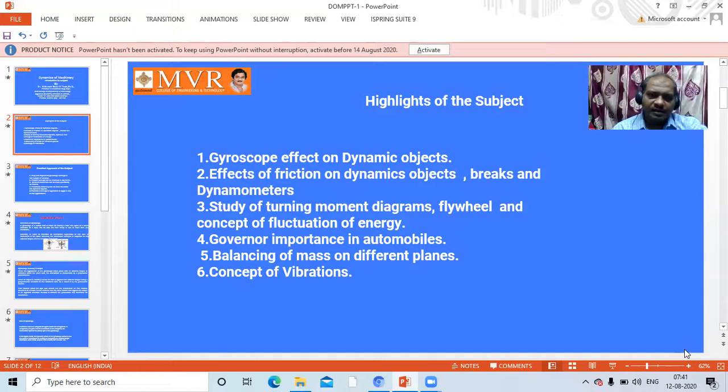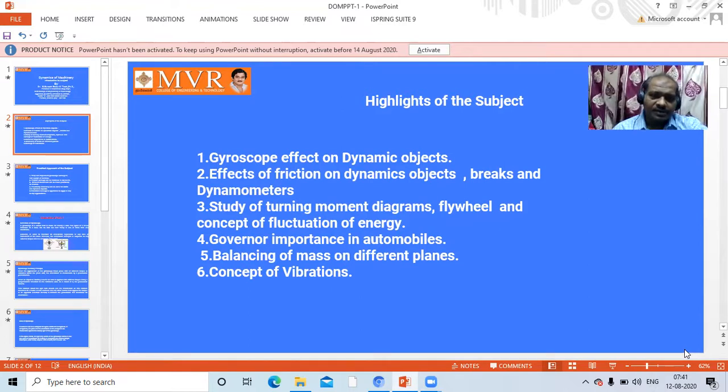Second one is effects of friction on dynamics objects, brakes and dynamometer. So friction concept is introduced in second unit, and brakes basically work on the friction concept only. And dynamometer is also a very important concept which works on friction. We are going to discuss in detail unit wise. So I am just going to give the glance of the subject.